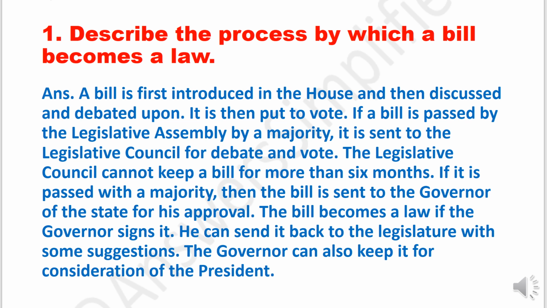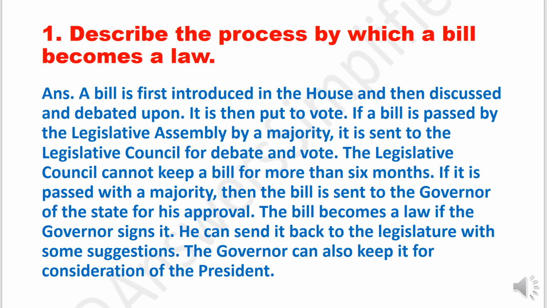First question, describe the process by which a bill becomes a law. Answer, a bill is first introduced in the House and then discussed and debated upon. It is then put to vote. If a bill is passed by the Legislative Assembly by a majority, it is sent to the Legislative Council for debate and vote. The Legislative Council cannot keep a bill for more than 6 months. If it is passed with a majority, then the bill is sent to the governor of the state for his approval. The bill becomes a law if the governor signs it.